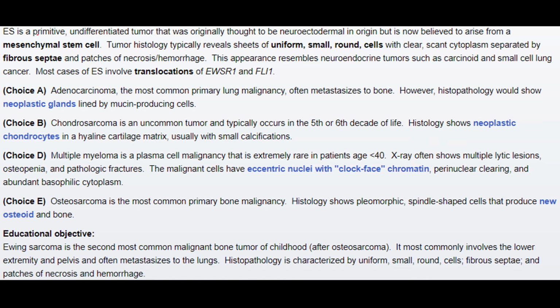Ewing sarcoma is a primitive, undifferentiated tumor that was originally thought to be neuroectodermal in origin but is now believed to arise from mesenchymal stem cells. Tumor histology typically reveals sheets of uniform small round cells with clear scant cytoplasm separated by fibrous septae and patches of necrosis or hemorrhage. This appearance resembles neuroendocrine tumors such as carcinoid and small cell lung cancer. Most cases of Ewing sarcoma involve translocations of EWSR1 and FLI1.